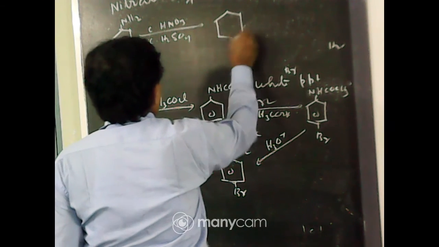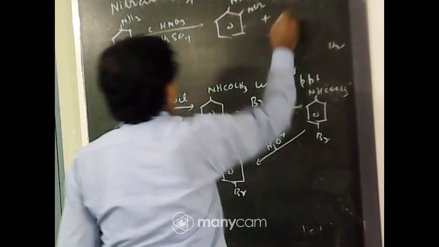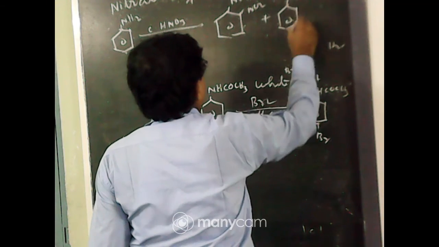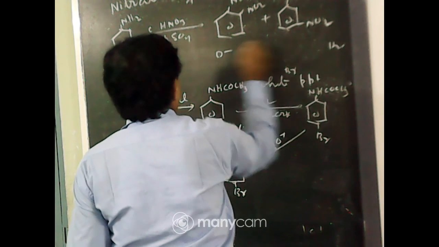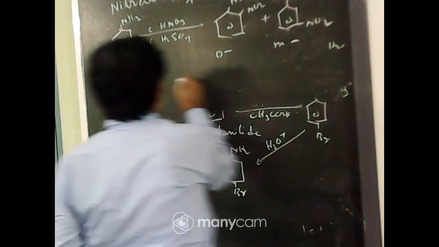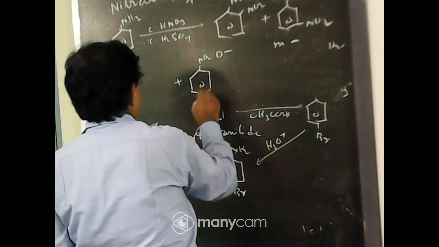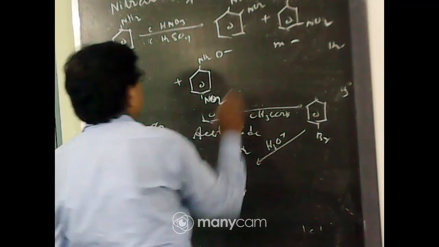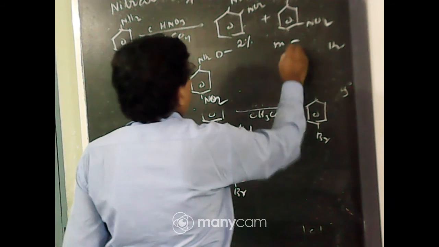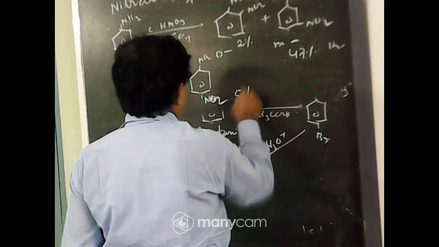It gives ortho-nitroaniline, plus meta-nitroaniline, plus para-nitroaniline. The ortho product is very small, only 2%, the meta product 47% and the para product 51%.